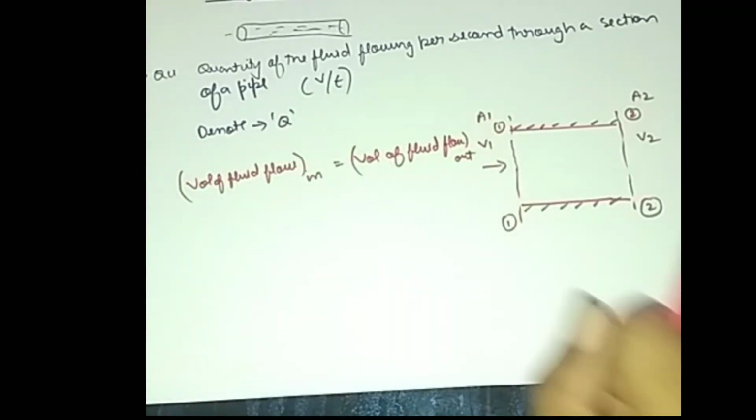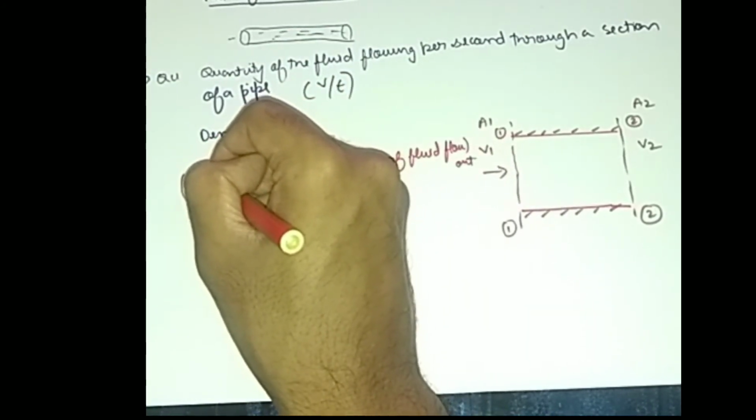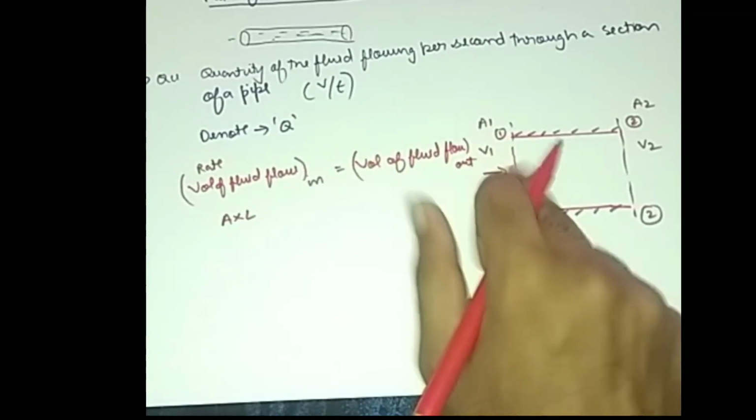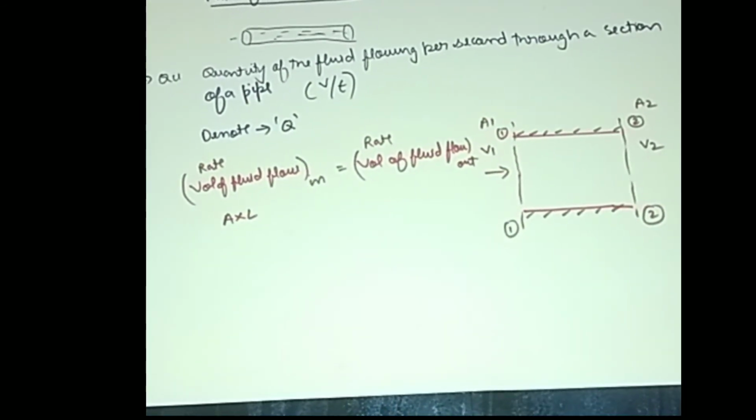What is volume here? Volume is nothing but area into length. And rate is important: the rate of volume of fluid flowing in is equal to the rate of volume of fluid flowing out.